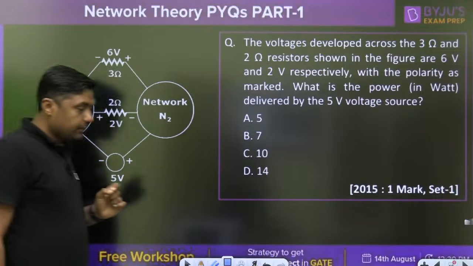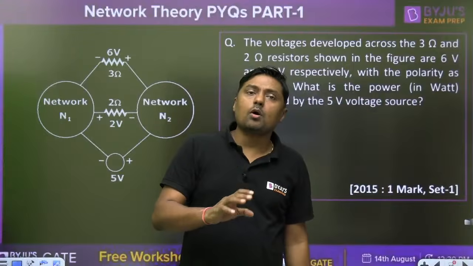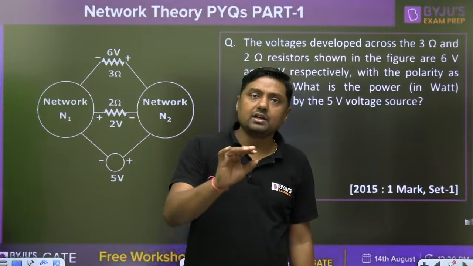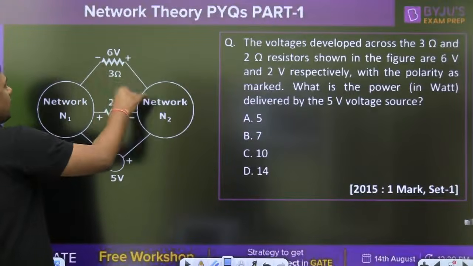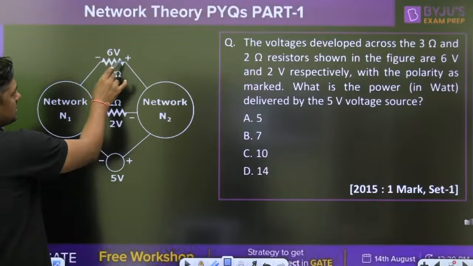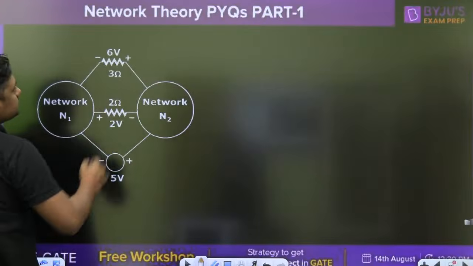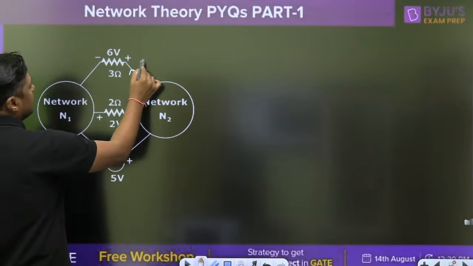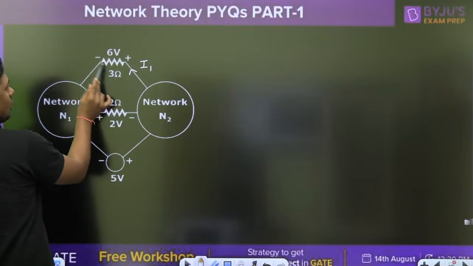Then remember, KCL: the sum of the incoming currents is equal to the sum of the outgoing currents. We can apply KCL directly here. This is just like a point, and at this point we have the current. For example, this is a 6 volt battery. What is the current here? Let this current be I1, and it will develop 6 volt across this.